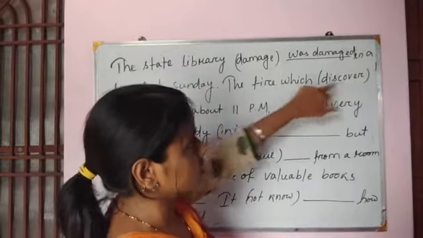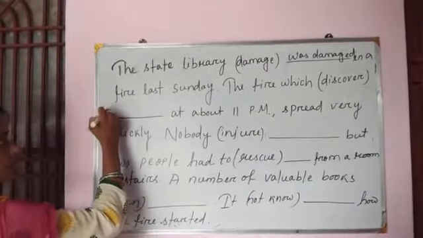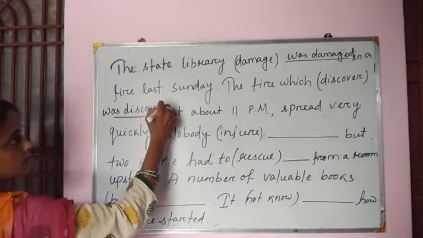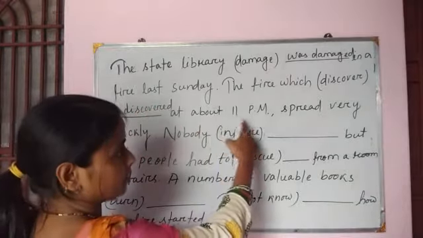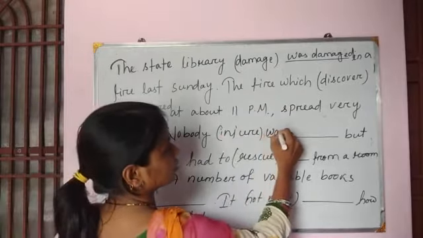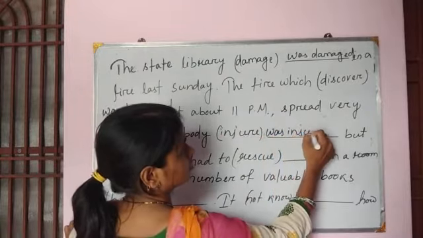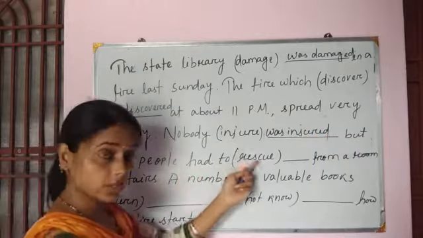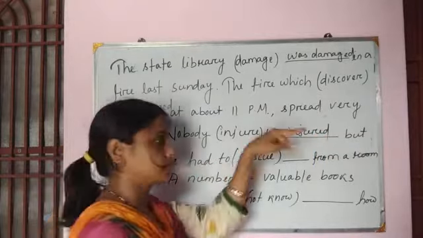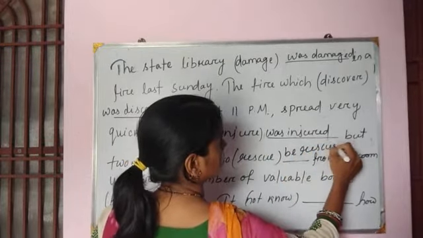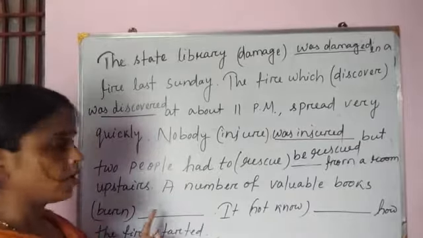The fire which was discovered at about 11 p.m. spread very quickly. Nobody was injured, but 2 people had to be rescued from a room upstairs.